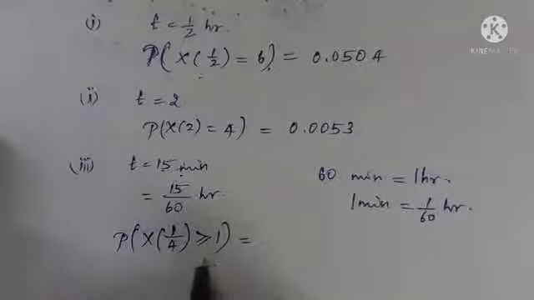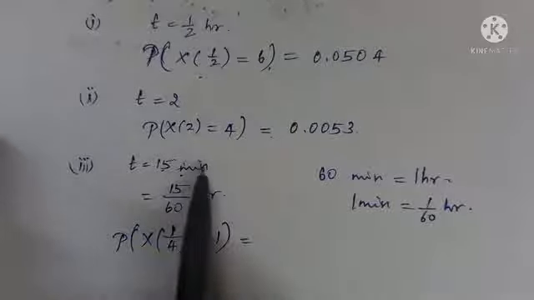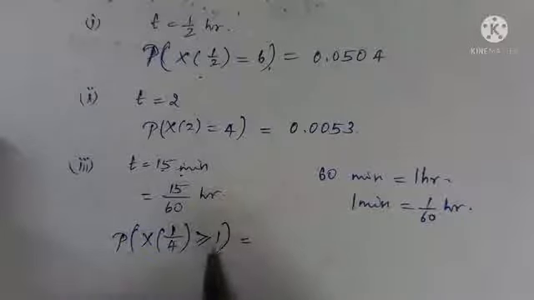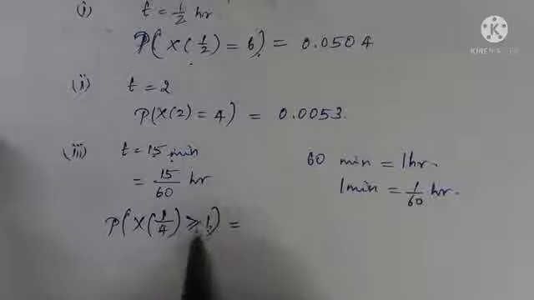They must see at least one ship. That is minimum 1. Maximum it can be any number. So they must see at least 1 ship in the 15-minute interval. Okay. It can be any number, but minimum it must be 1. So 1 and more than 1 is at least 1.